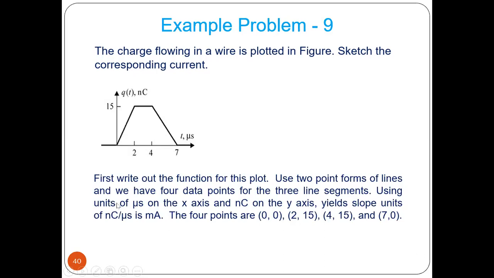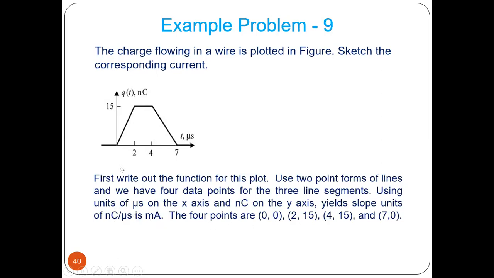Nano means 10 to the minus 9, micro is 10 to the minus 6. If you take micro to the numerator, that becomes 10 to the power 6. 10 to the minus 9 into 10 to the power 6 means 10 to the minus 3. So it is milliampere. So the current is in milliampere. Whatever the unit of t, millisecond or microsecond, and q in nanocoulomb or microcoulomb, we can find out the current by applying this simple method.